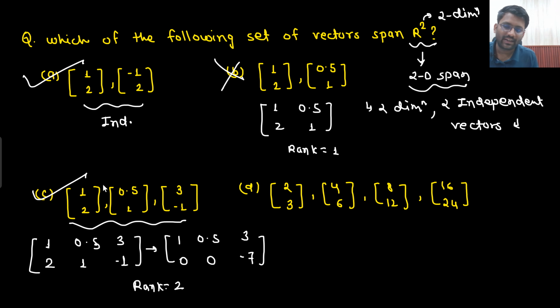Now, someone would say that, sir, they are dependent. Yes, they are dependent, but what do I need? I need two independent vectors. So this is independent and this is also independent. Both are independent of each other. That means yes, it is done.